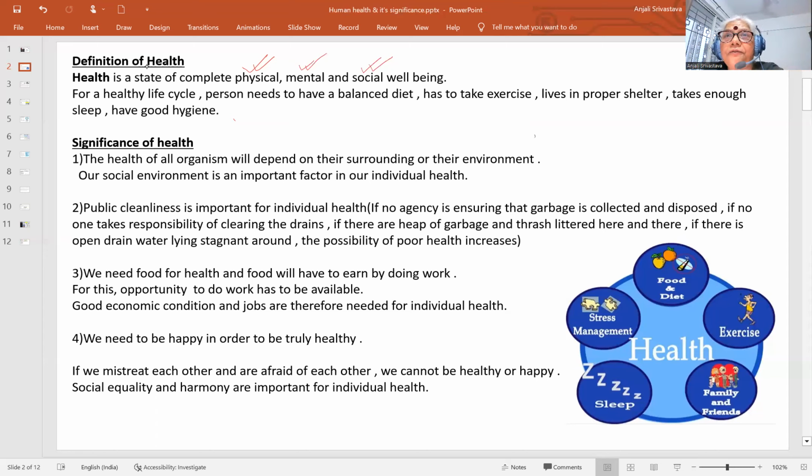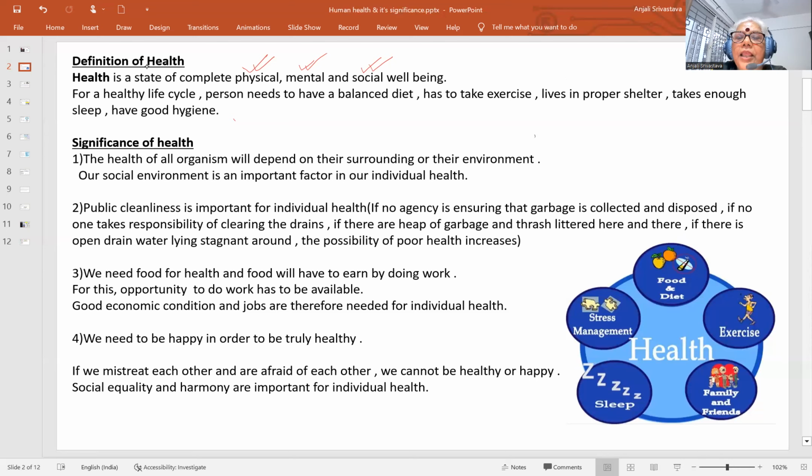If we are mentally not fit, mentally we are getting irritated, we are using abusive language in society, or not showing pleasant activities, not showing pleasure in our activities, so the others will not get a good response or good vibes from us, and that is also a sign of bad health. So that is the mental and social well-being.